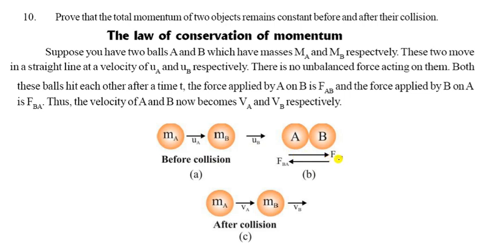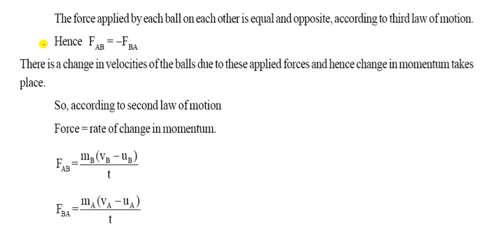So there are two bodies, MA and MB, and the initial velocity of A is UA and the initial velocity of B is UB. This is before the collision. Then when they collide, they apply two forces: first the force by A, that is FAB, and the second force by B, that is FBA. Then after collision, they are moving with velocity VA for MA and VB for MB. So there is a figure, three figures: A, B and C.